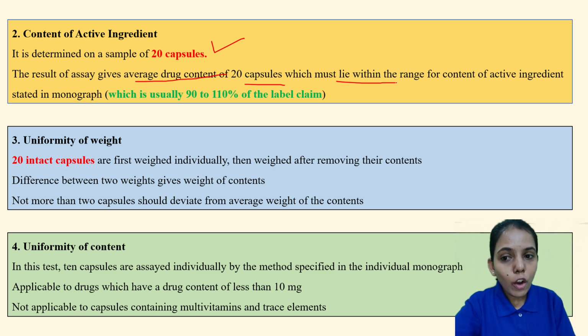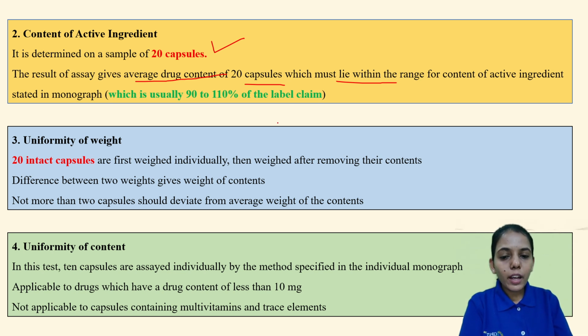Now uniformity of weight. Again 20 capsules are first weighed individually. Average weight after removing the contents, the difference of the two weights gives the weight of the contents. Not more than 2 capsules should deviate from the average weight of the contents. This we have already seen earlier. So it should not differ from 90 to 110%. So that is the uniformity of the weight.